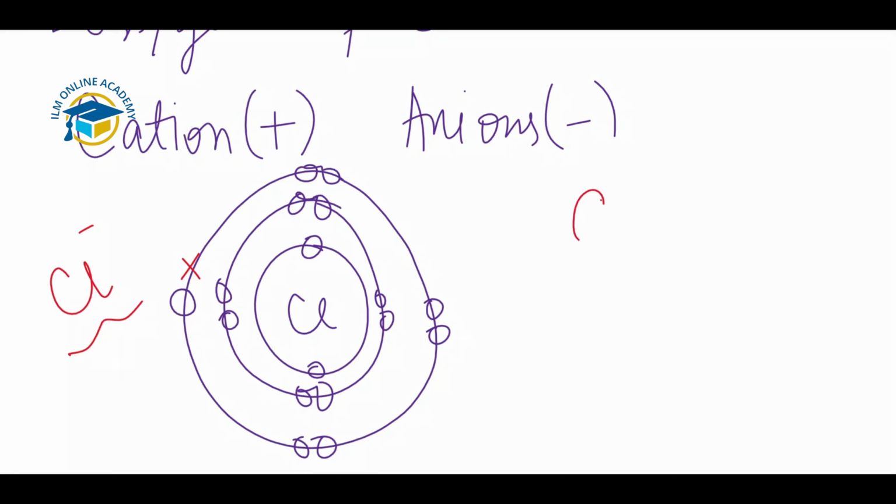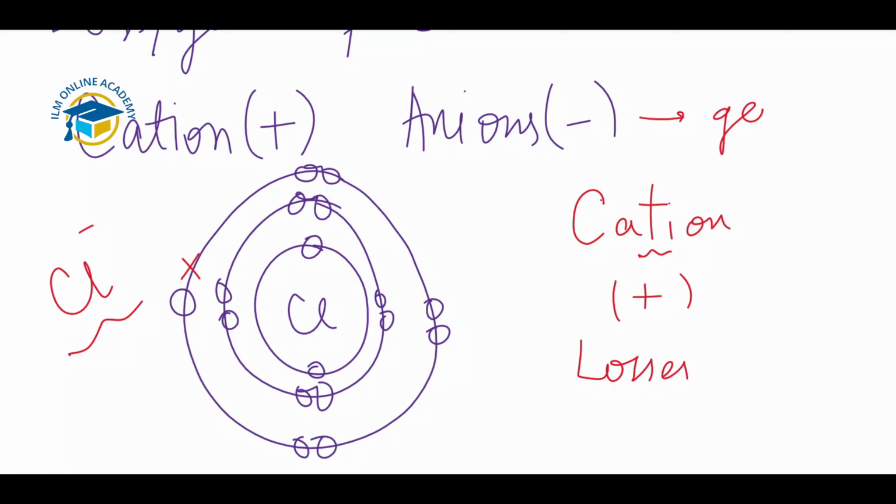Now I will give you a hint related to cations. You can see here that the t in cation represents the positive charge. So this is the hint for cations, and anions are the negatively charged ions. Cations are formed when an atom loses electrons, and anions are formed when it gains electrons. So this is the formation of cations and anions.